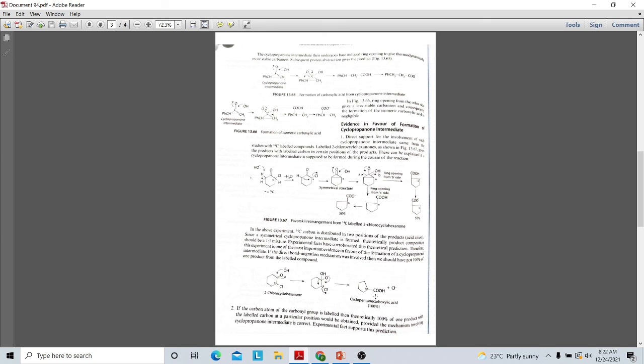That's all about the Favorsky rearrangement. You need to study this mechanism. Sometimes this will be asked as a problem type, that is 2-chlorocyclohexanone conversion to cyclopentane carboxylic acid. So you have to suggest the Favorsky mechanism for this. Thank you.